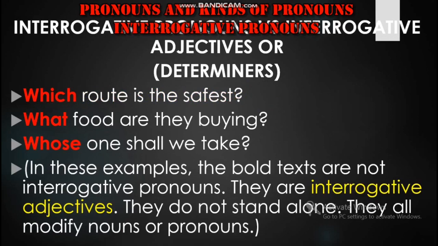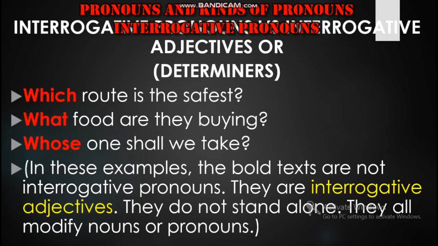Which route is the safest? What food are they buying? Whose one shall we take? So in this case, if you just see, the highlighted words are interrogative adjectives and they are not interrogative pronouns. Now the question comes, why? Because you can see that these words are used just before the noun.